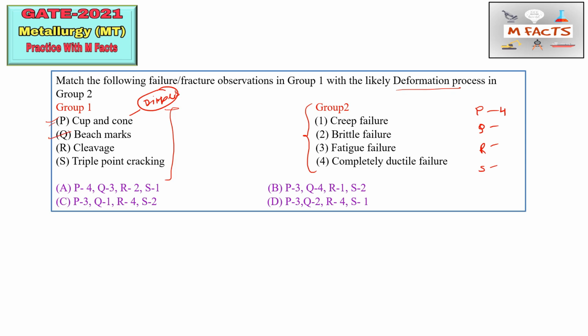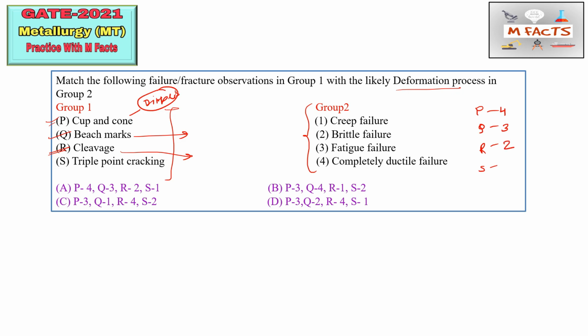Next is beach marks. So beach marks is basically related to fatigue failure, basically while using the dynamic loading. Okay, so beach marks or serrations, these all are related to fatigue failure. So Q we can match by 3. Next is cleavage. So cleavage fracture represents the brittle fracture occurring along the crystallographic planes. Okay, so these cleavage is known as basically brittle failure or brittle fracture, or also brittle fracture is known as cleavage fracture. Okay, so vice versa. So R we can match by 2.